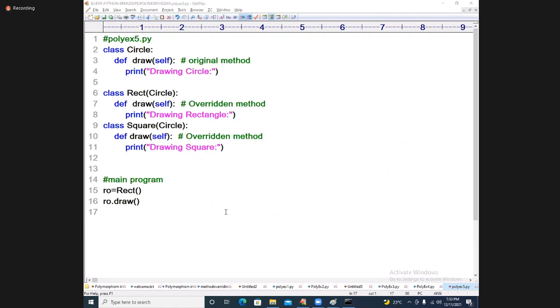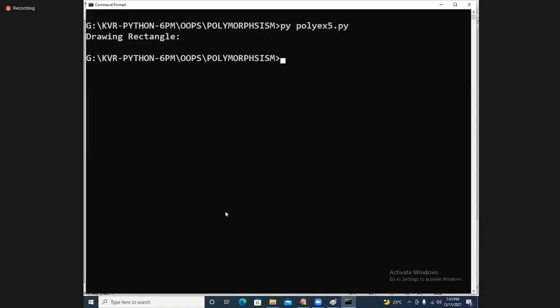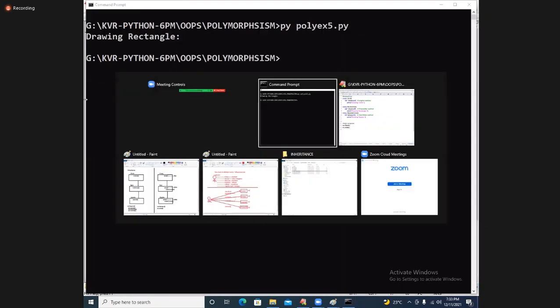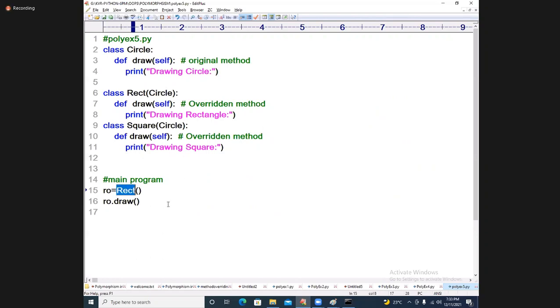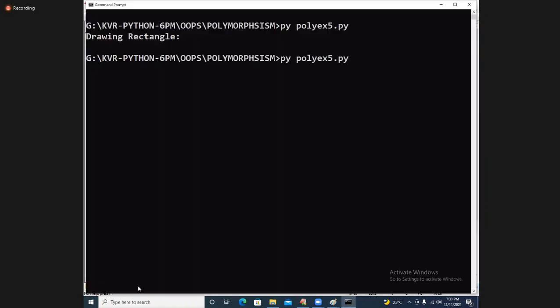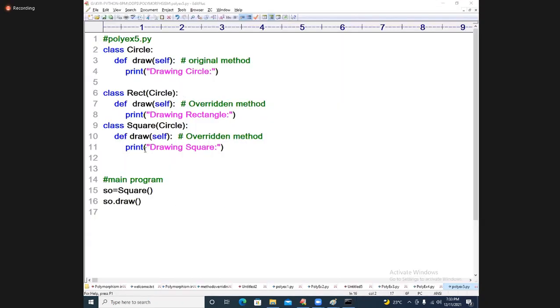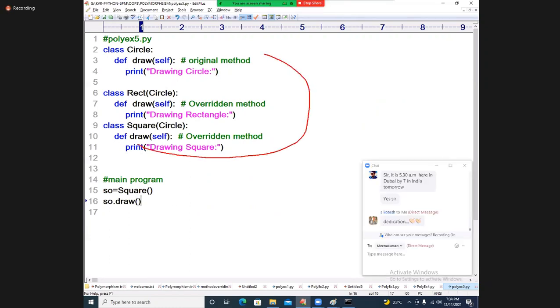Now you see. Carefully observe it. Drawing rectangle. What is coming? Rectangle. Now it is clear. Square, you say. SO is equal to, I am changing the bottommost class object created, SO. Now you see the answer. Answer is drawing square. Very good. Now from this place, from this square, I want to call the draw function of circle. How do you call it? Is it possible with a super function?